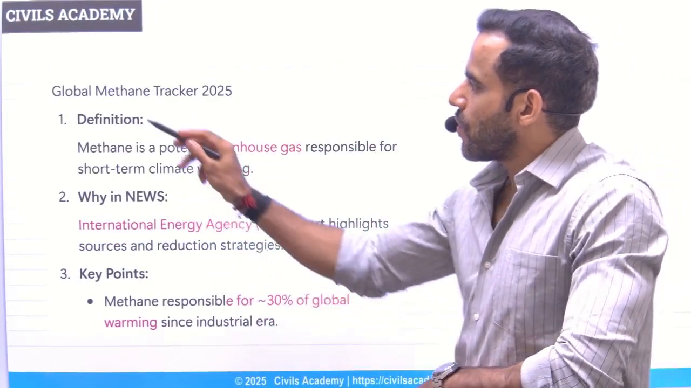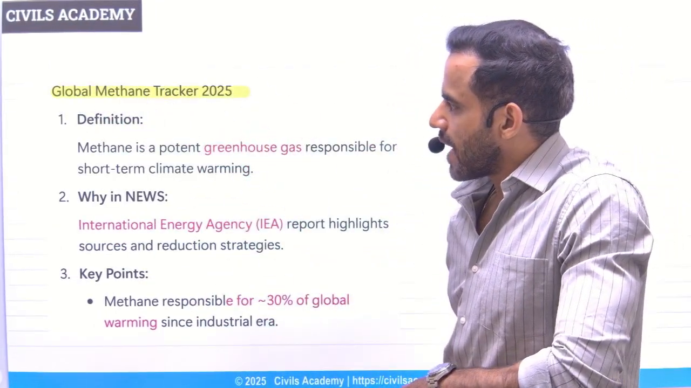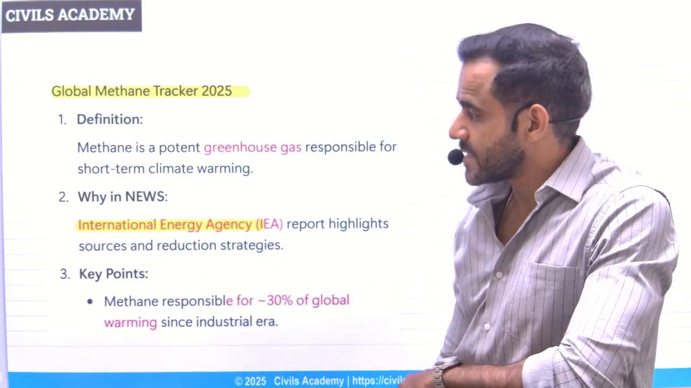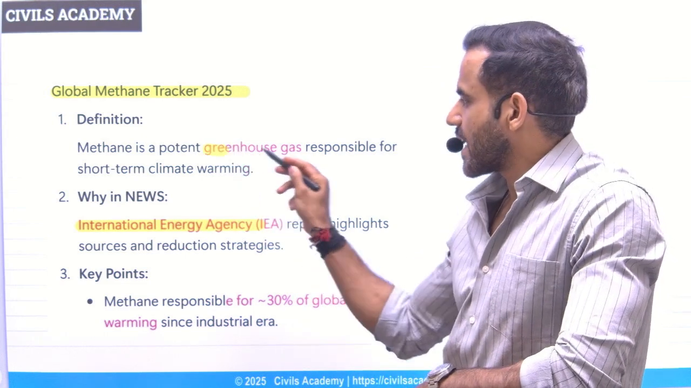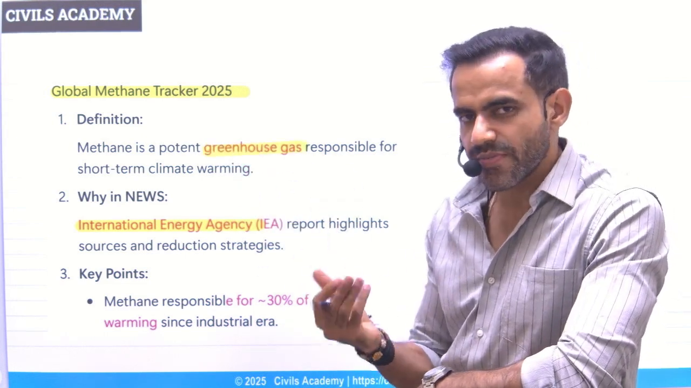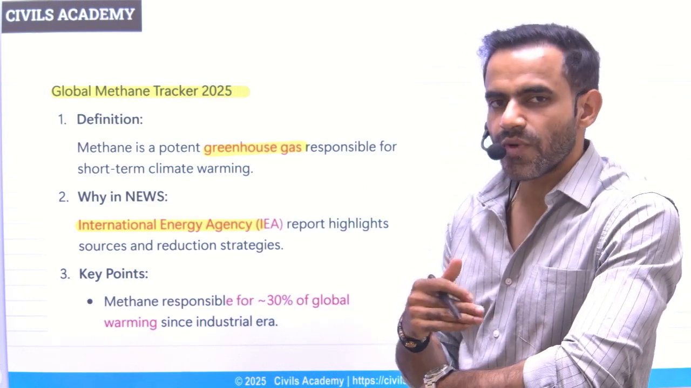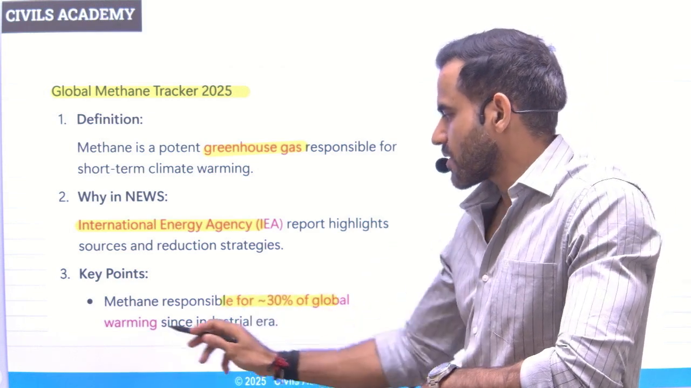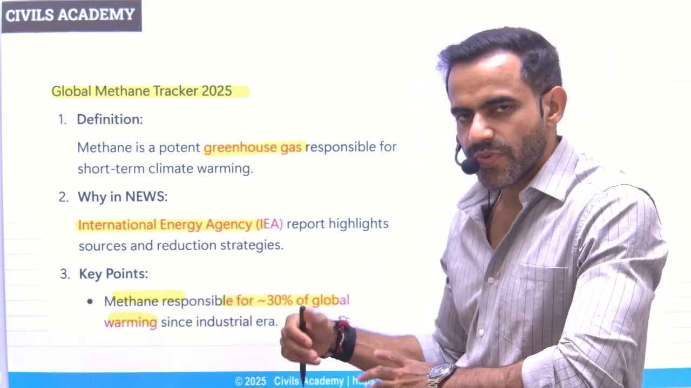Next is related to Global Methane Tracker. Now this is a report which is released by IEA, that is International Energy Agency. Methane is a greenhouse gas. That simply means it is responsible for the global warming. In fact, 1/3 of the global warming is because of the methane. Roughly 30% of the global warming is because of methane.